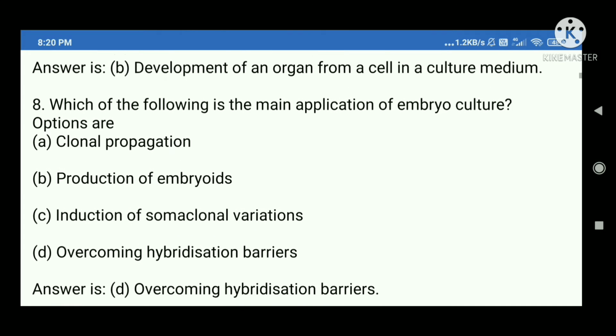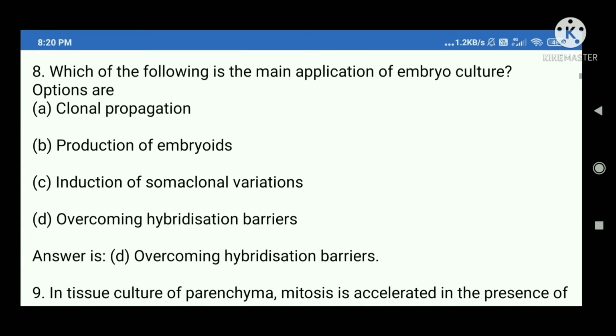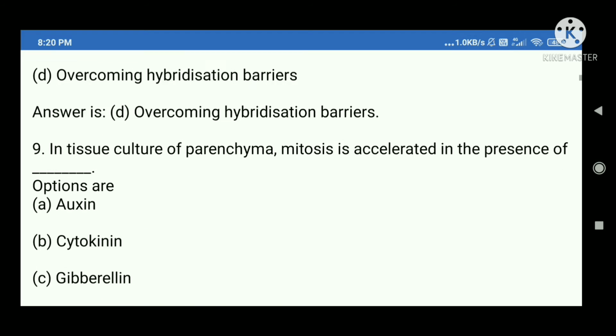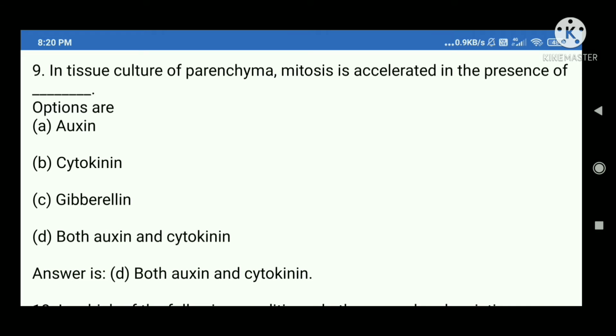8. Which of the following is the main application of embryo culture? Options are A. Clonal propagation, B. Production of embryoids, C. Induction of somaclonal variations, D. Overcoming hybridization barriers. Answer is D. Overcoming hybridization barriers.